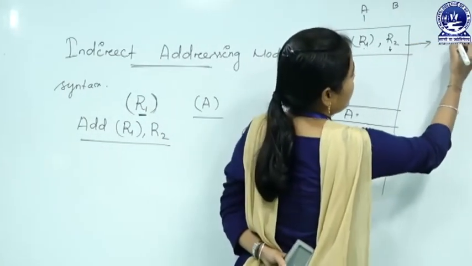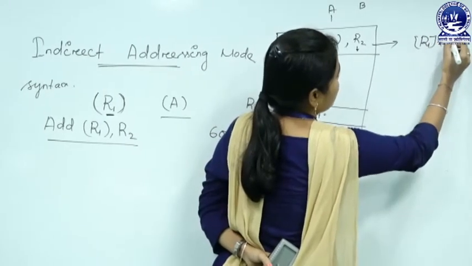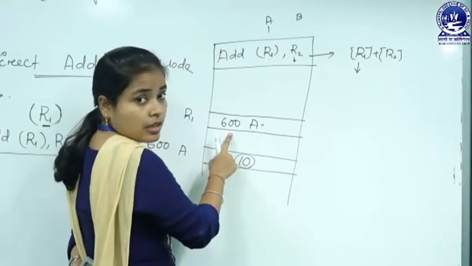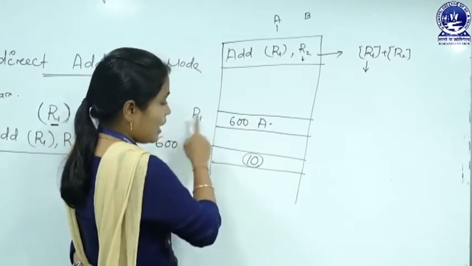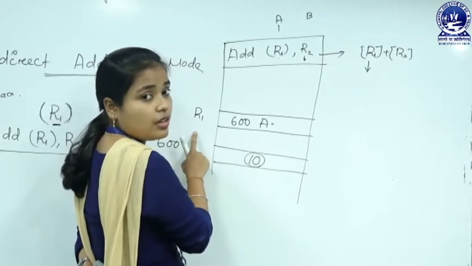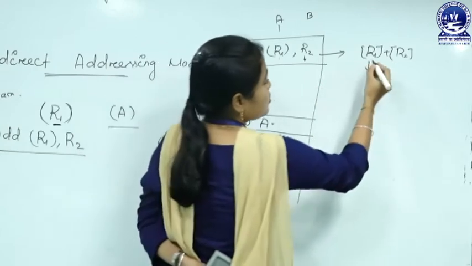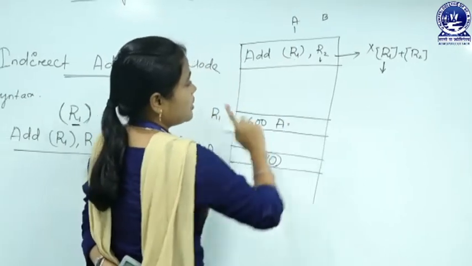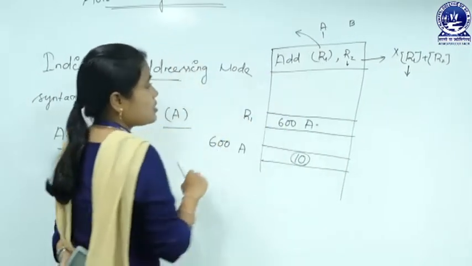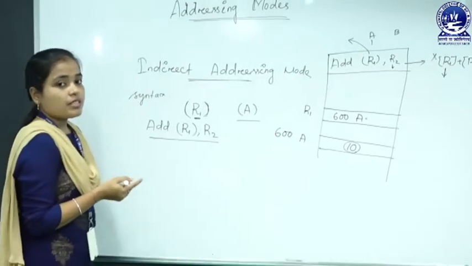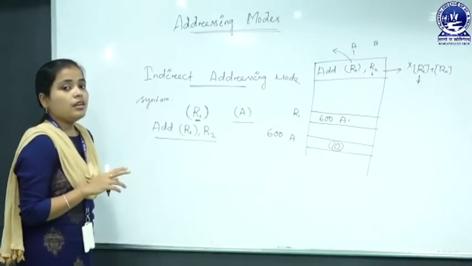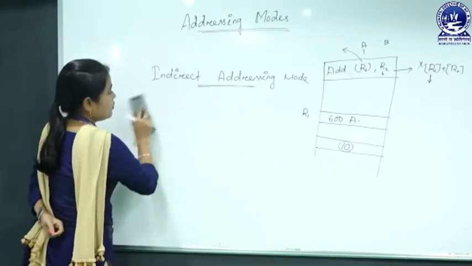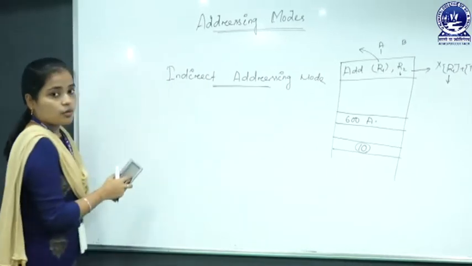You cannot simply write R1 content plus R2 content, because the R1 content is a memory location and the operand is in that memory location which is stored in the R1 register. So, this is invalid. You have to write it like this. Basically, this concept is used when I am representing the pointer concept in programming. So, let us see how we will write a pointer by using indirect addressing mode.